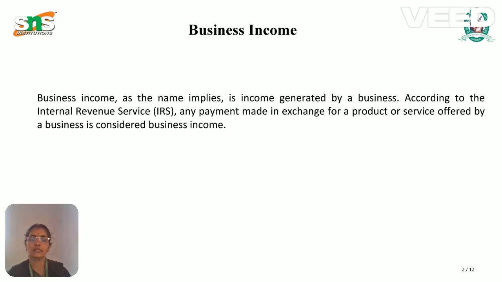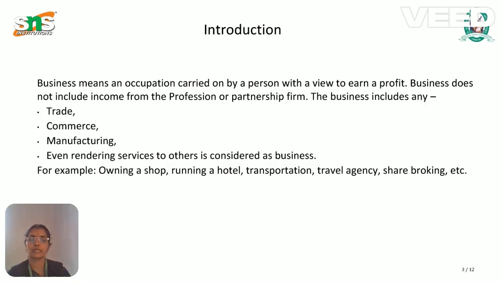The profit and revenues received from the business are called business income. Suppose you invest any amount in trade, commerce, or a manufacturing activity, and through that you receive a profit. That profit amount is called the business income.